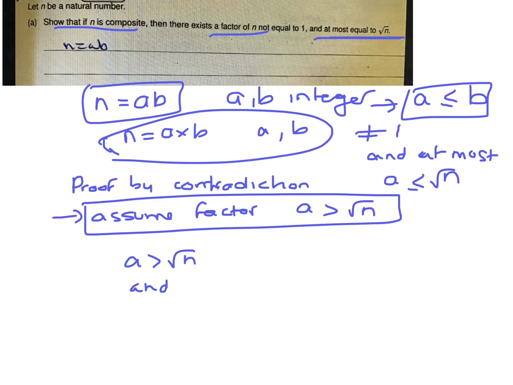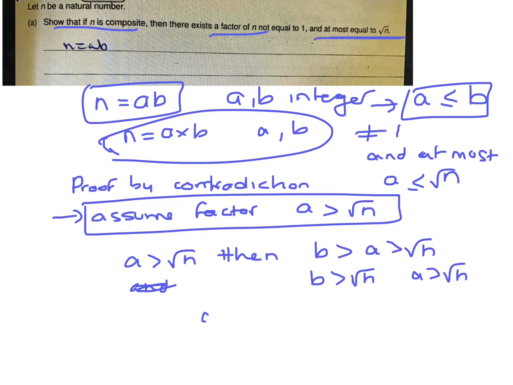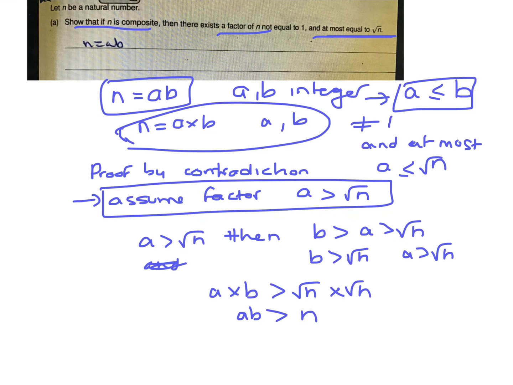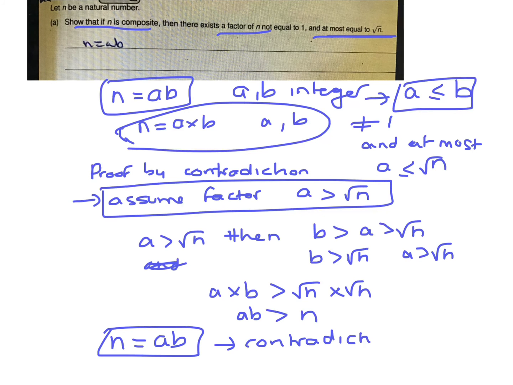So if a is greater than root n, then basically b will be greater than a, which is greater than root n. So b is greater than root n, and a is greater than root n. So what that means is a times b would be greater than root n times root n. So ab would have to be greater than n. But n actually equals ab. So this is a contradiction to our original statement. So therefore it can't be true.